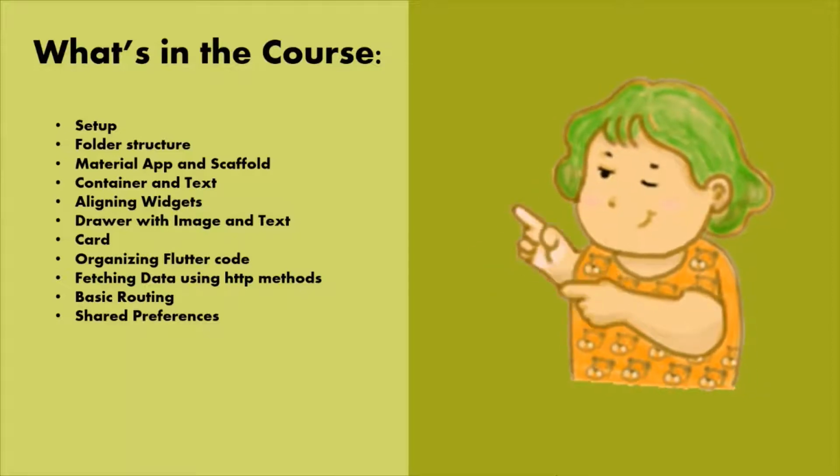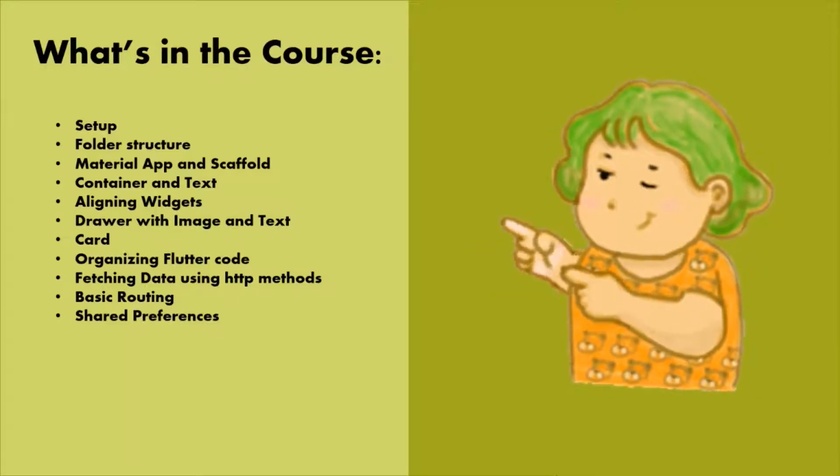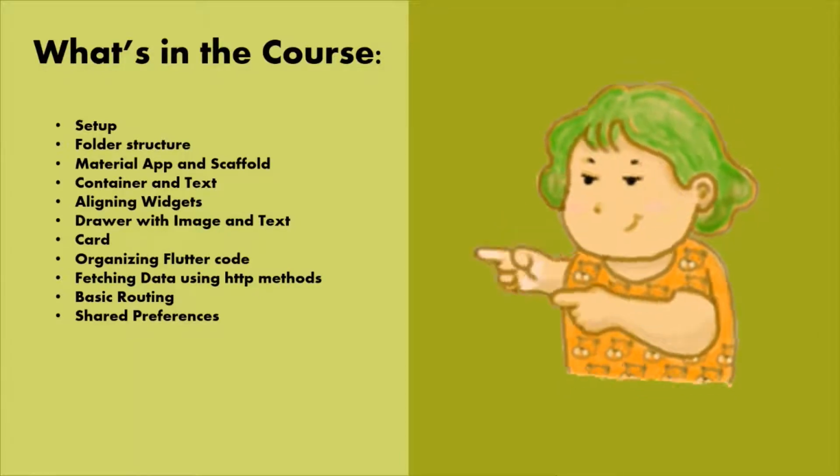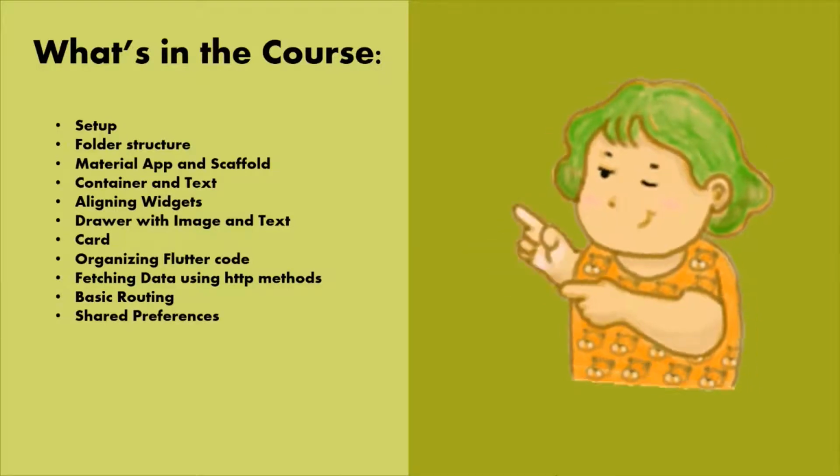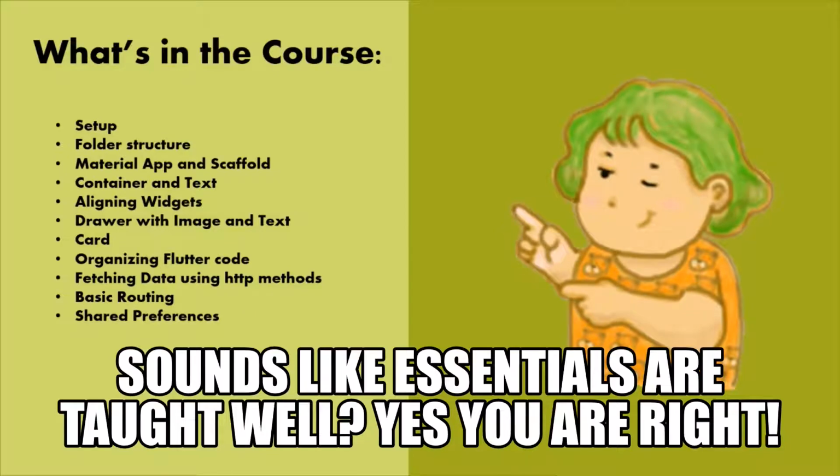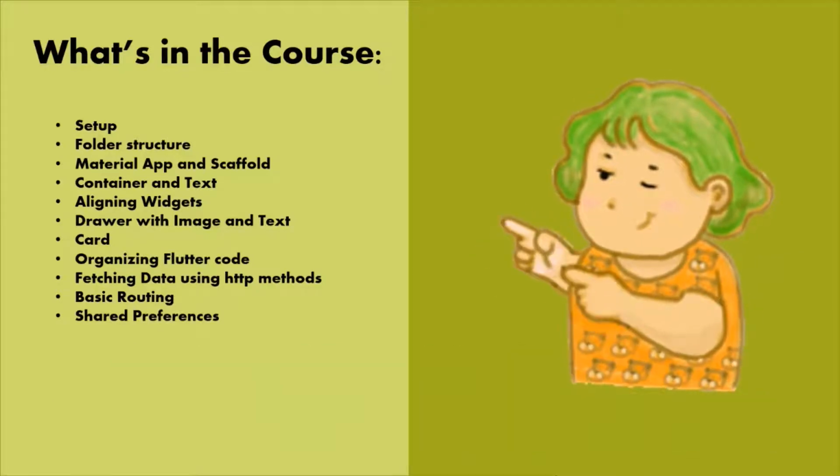And one most important thing that is covered in this course is how to fetch data using different HTTP methods like GET. Again, very important if you want to integrate your Flutter app to the backend. And the basic routing stuff is also covered along with the shared preferences. So what these shared preferences are is that they are used to store your data persistently. So these are pretty much all the stuff that are covered in this course.